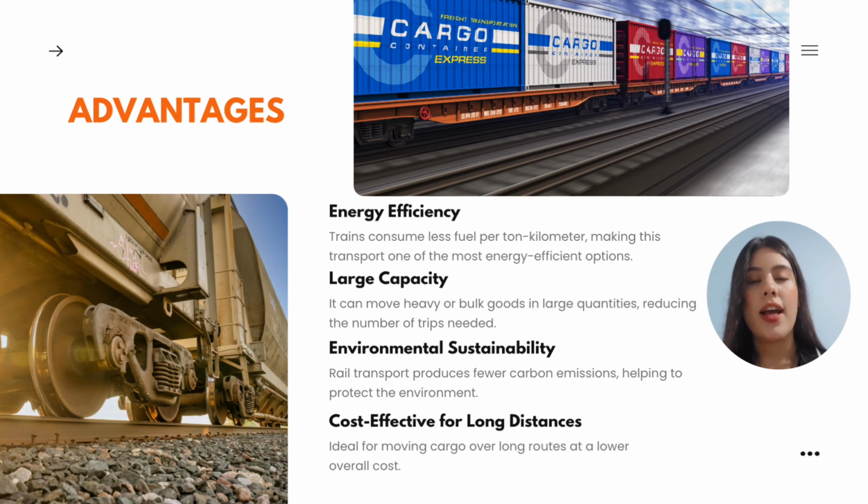This transport mode has several important advantages. First, it's very energy efficient since trains use less fuel per ton than other types of transport. It also has a large capacity, allowing the movement of heavy or bulk goods in a single trip. Another big benefit is sustainability. Trains produce fewer carbon emissions, helping protect the environment. And finally, it's cost effective for long distances, making it ideal for international trade and logistics.